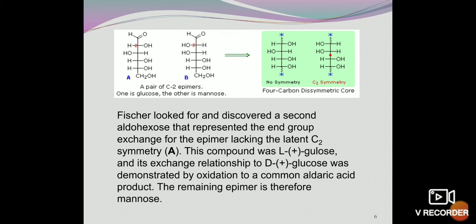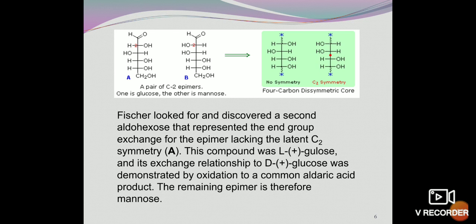So Fischer looked for and discovered a second aldohexose that represented the end group exchange of the epimer lacking the latent C2 symmetry, that is compound A. And this compound was L-plus-gulose, and its exchange relationship to D-plus-glucose was demonstrated by oxidation to a common aldaric acid product.